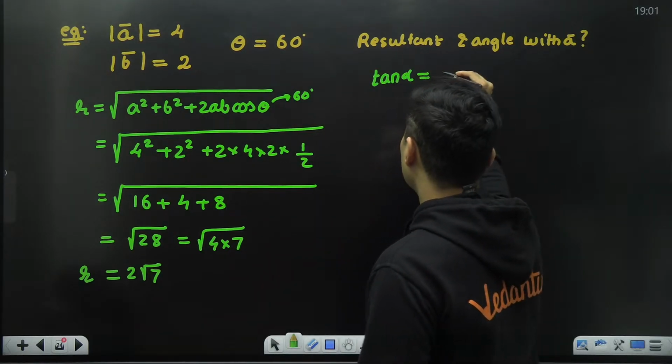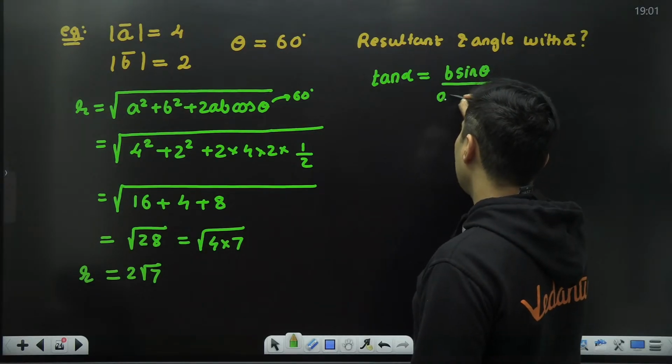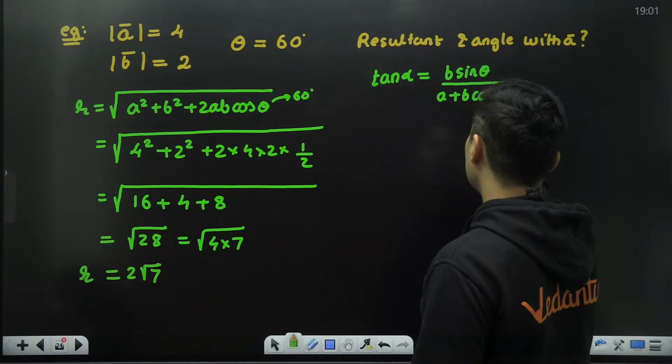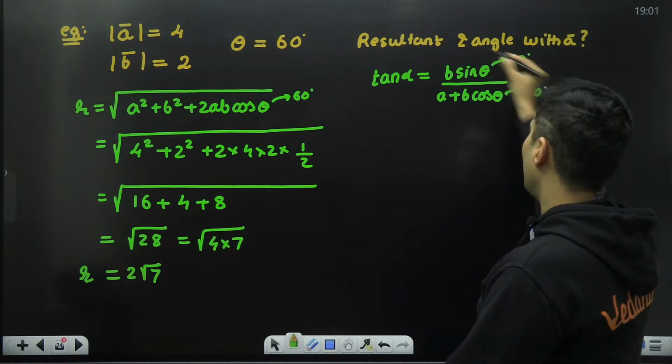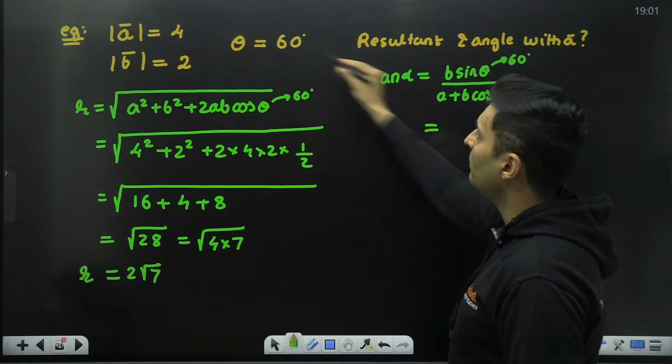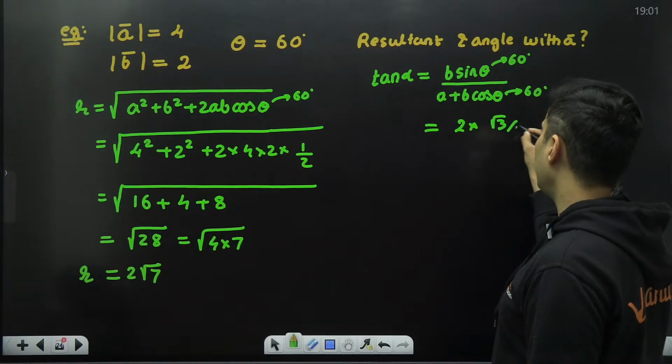Similarly, we can also find tan of alpha. Tan of alpha is B sine theta upon A plus B cos theta. Theta is 60 degrees, do not forget that as given. B is 2, sine 60 is root 3 by 2.